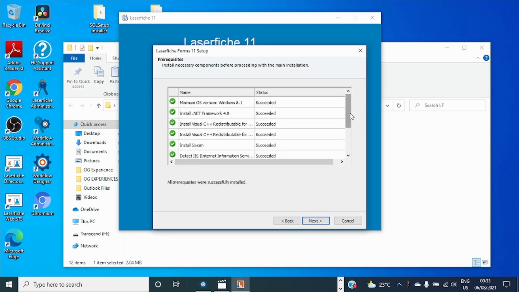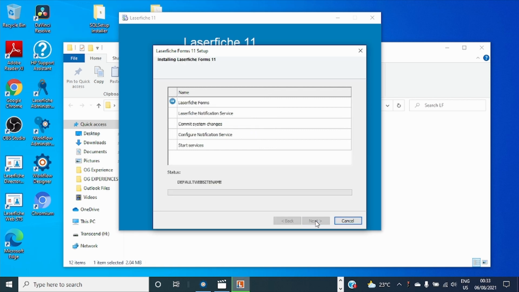Then install. So here it will check all the necessary components required. The good thing is I have them all installed on my machine. Click next. Then we'll let the setup do the rest and wait so we can complete the configuration of Laserfiche Form.